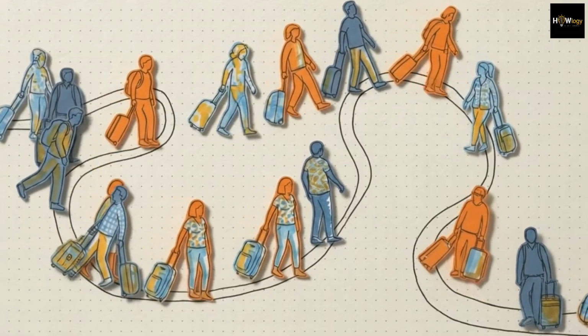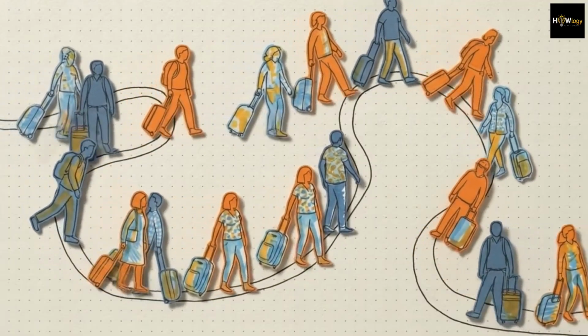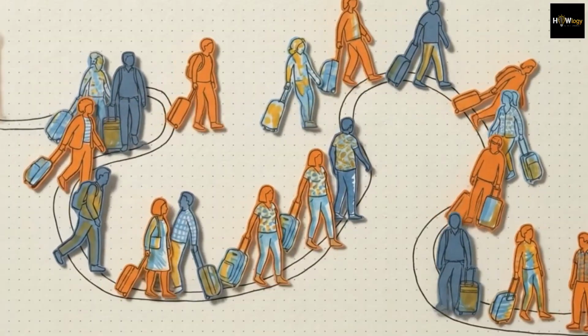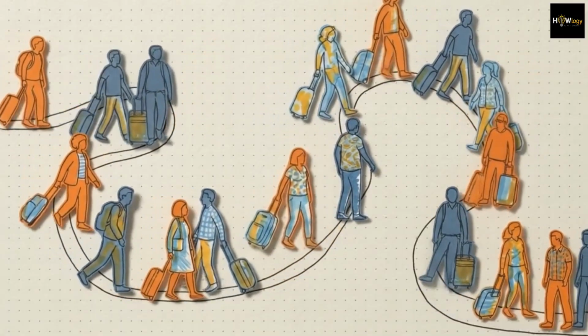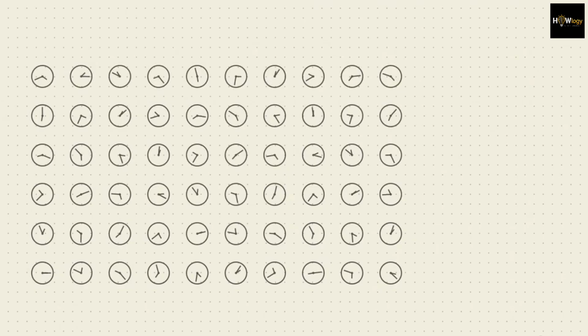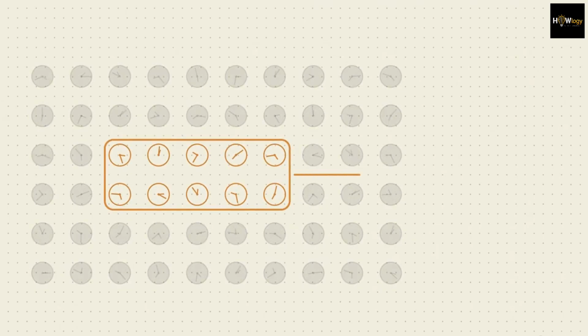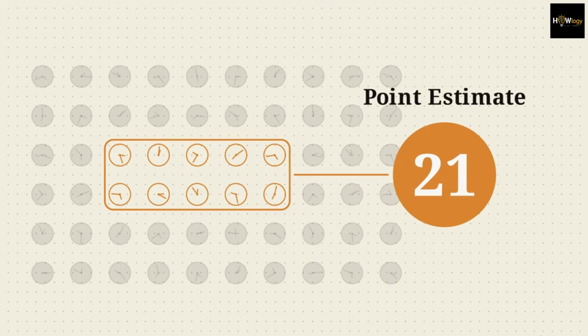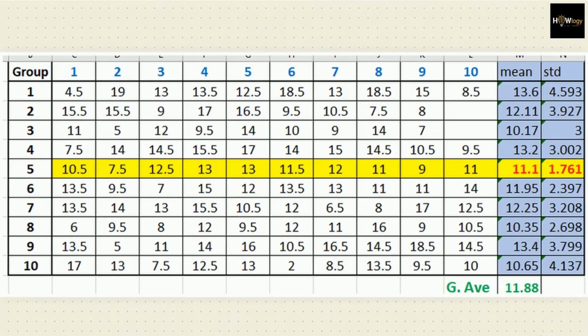You look up at the digital sign above the airport security line. It says estimated wait 21 minutes. 26 minutes later, you're still taking off your shoes. That sign relies on what statisticians call a point estimate, a single average number calculated from a limited sample of previous travelers. This spreadsheet shows why that single number falls short.